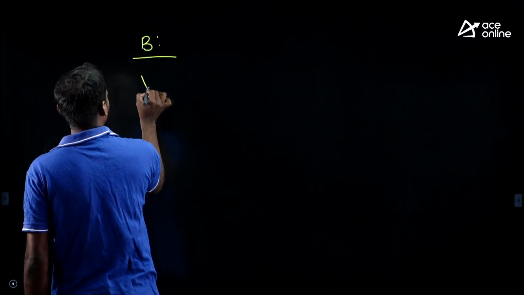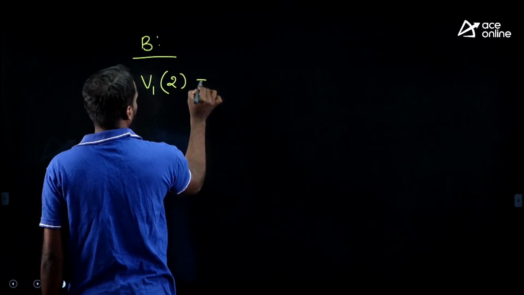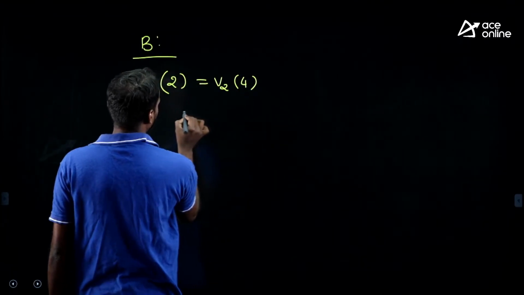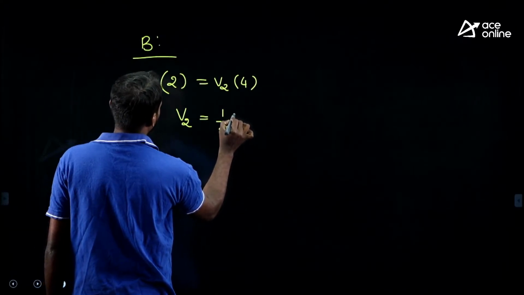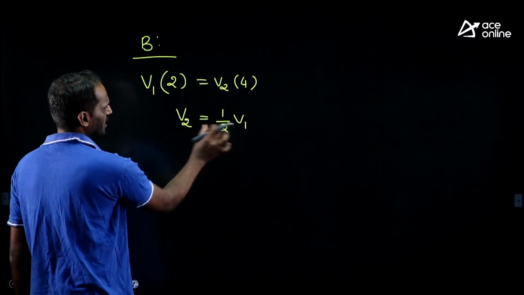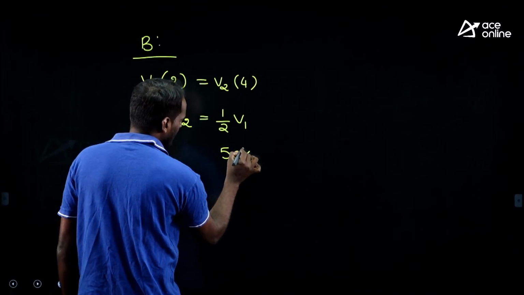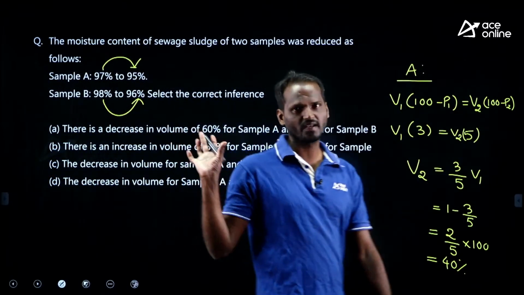For sample B, I am directly putting V1 into (100 minus P1), which is 2, equal to V2 into (100 minus P2), which is 4. Therefore, in terms of final volume, the final volume is half of that. How much reduction happens? Directly we can say 50% reduction happens. For sample A, 40% reduction happens.